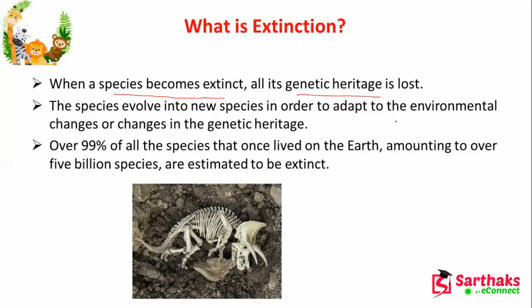And if that species evolves into a new species in order to adapt to environmental changes or changes in the genetic heritage, then also there is another problem. I have told that extinction may be caused by environmental change. Environmental change is a big problem.